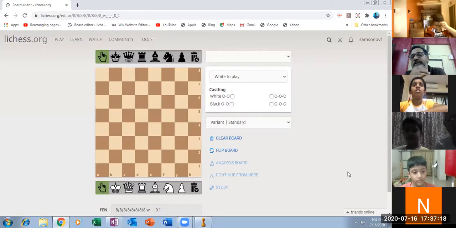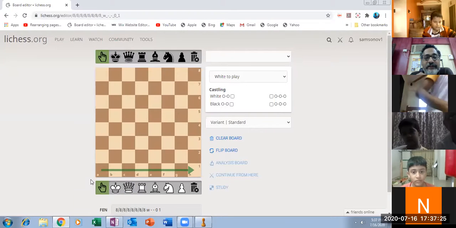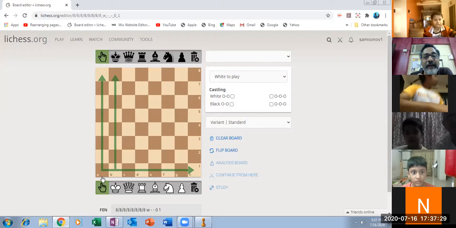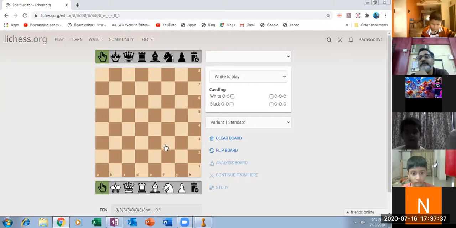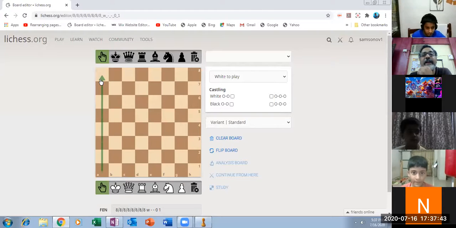Such an easy trick. Look here, all these vertical lines, or standing lines, are given the names A, B, C, D, E, F, G, and H. All of you can see this clearly. This entire line is the A line, and this entire line is the B line.